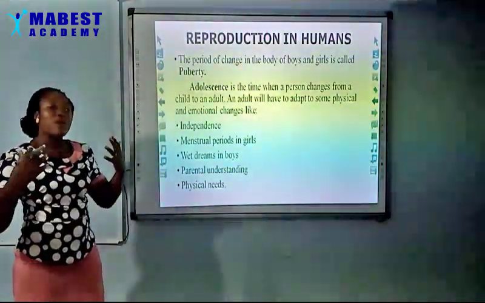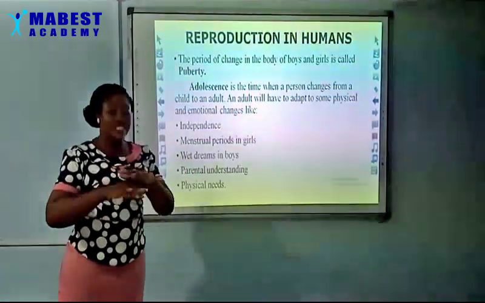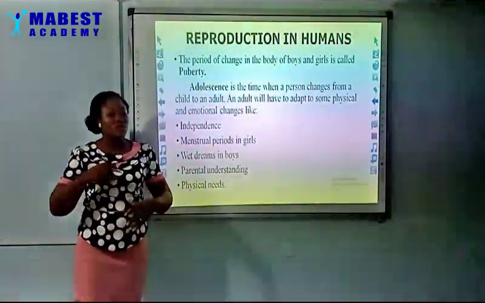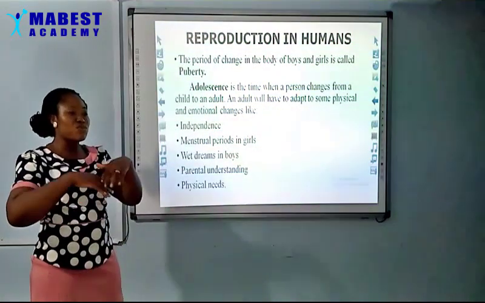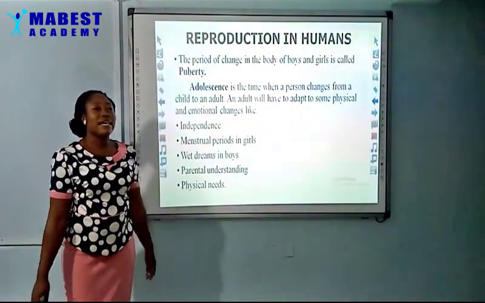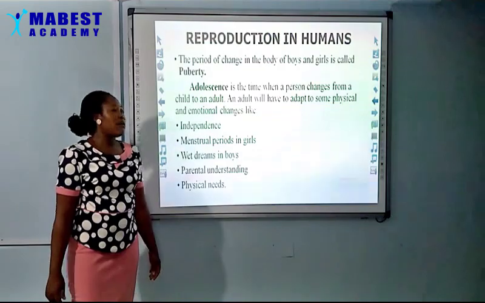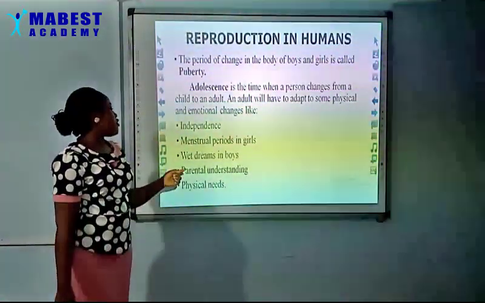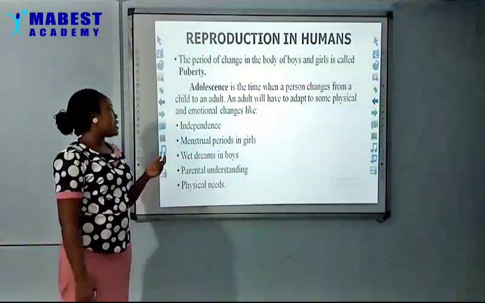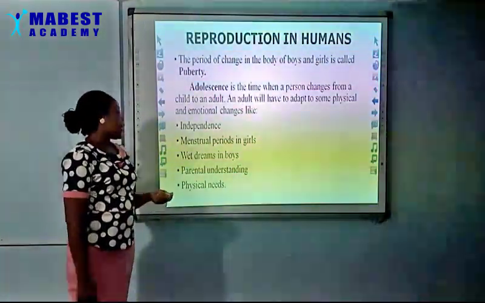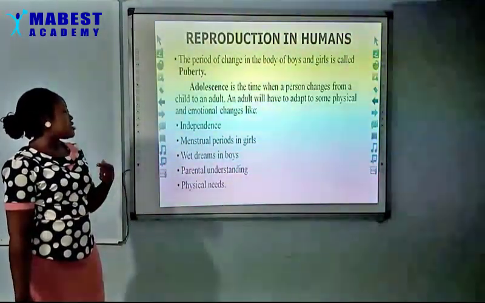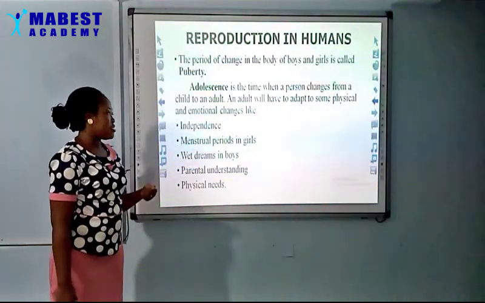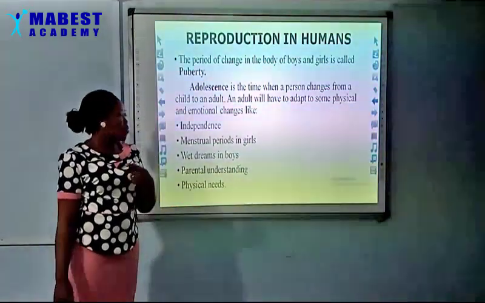They will want to be on their own. They will not want you to decide for them. You know, sometimes they will want to buy something. They want to buy particular clothes. They want to look big, like their age mates outside. Then menstrual periods in girls. Yes, it is the flow of blood bleeding from the vagina, and it's a sign of puberty. It shows the girl is already becoming a woman.